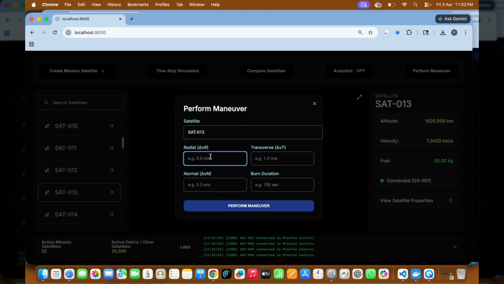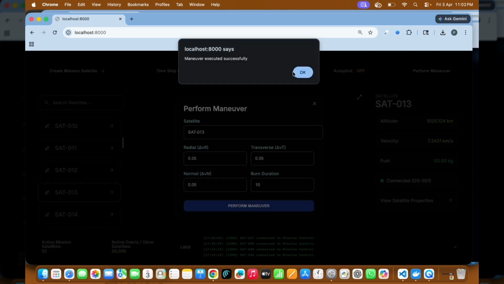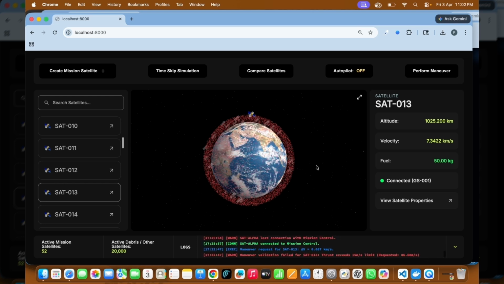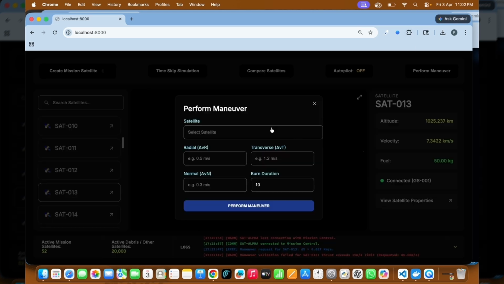Maneuvers can be performed not only for collisions but for strategic reasons as well. So let's just make a very manual, very low maneuver, so that it doesn't violate the thrust and the safety conditions set. So I perform the maneuver. Maneuver executed successfully. I go here. It actually fails because somehow the thrust is exceeded. Okay, I'm going to try again.